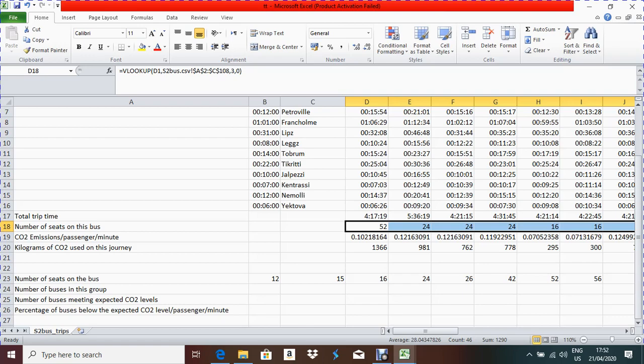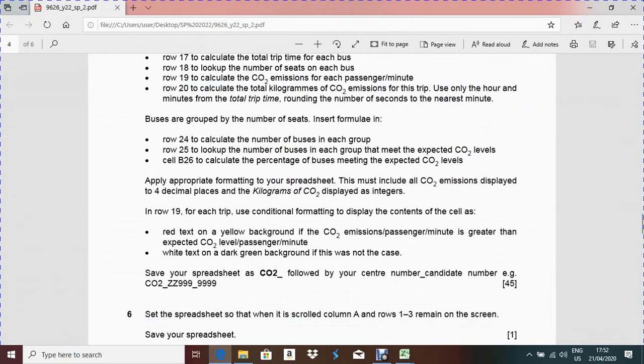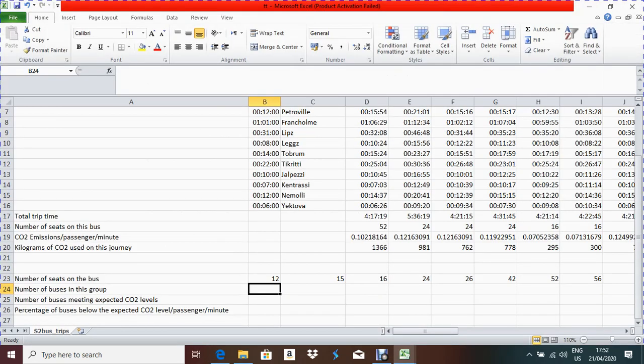Okay, so for that I have to count, right? In the question paper, what did they say? Check again. Row 24, calculate the number of buses in each group. So I have to find out the number of buses in each group. In this group, how many buses are there? Like this type of group, how many times is it repeated? We have to find that out. So definitely they are asking for a count.